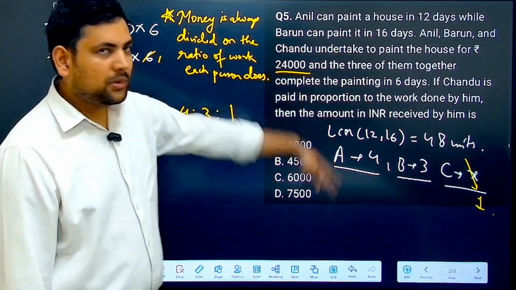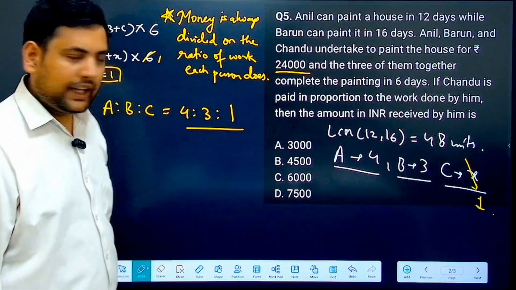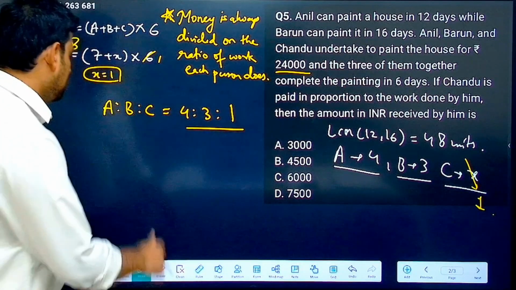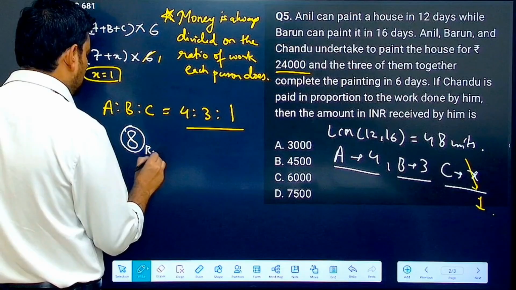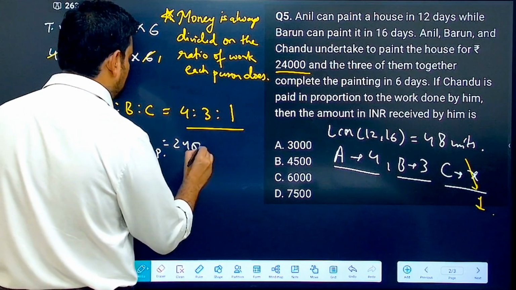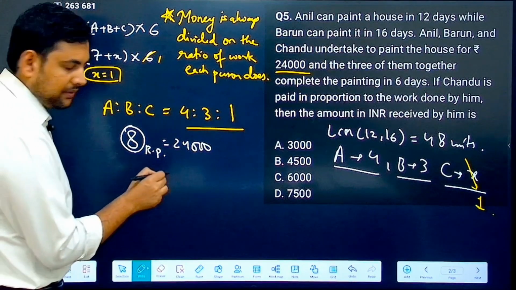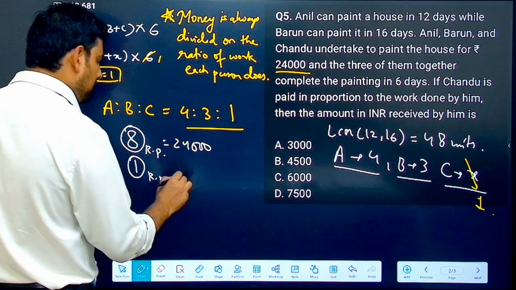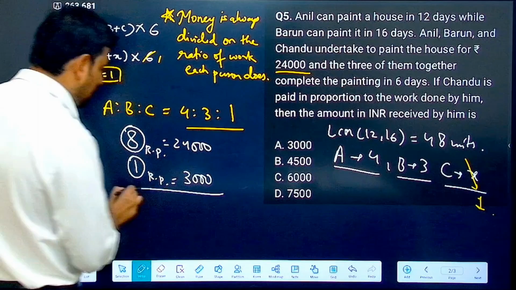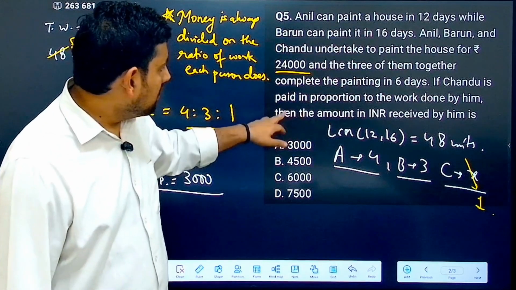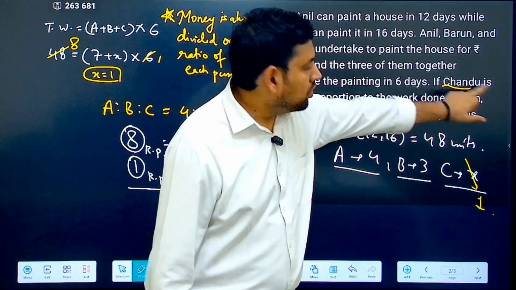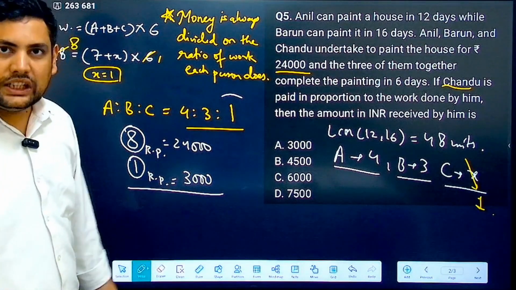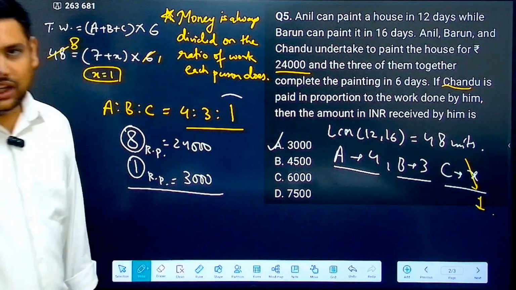Now what is the total amount of money? 24,000, correct? So total ratio points is 4 plus 3, 7, 7 plus 1, 8. So that means 8 ratio points is equal to 24,000, correct? How many times will this go? 1 ratio point will come out to be equal to 24 by 8, that is 3,000. Now it is asking you how much money is paid to Chandu. Chandu is 1 ratio point. 1 ratio point is what? 3,000. A becomes the answer.